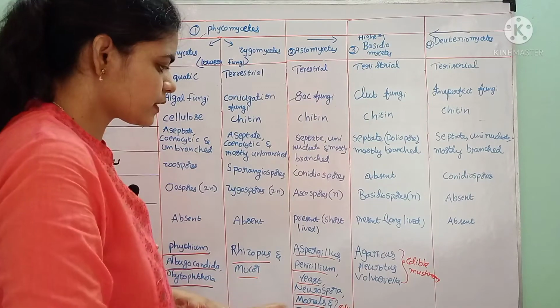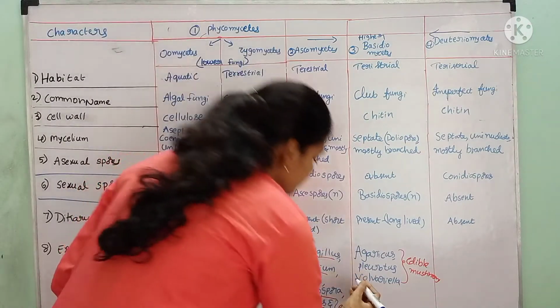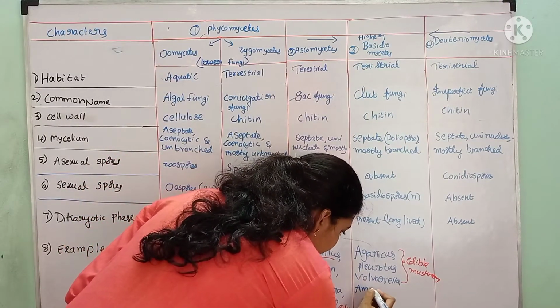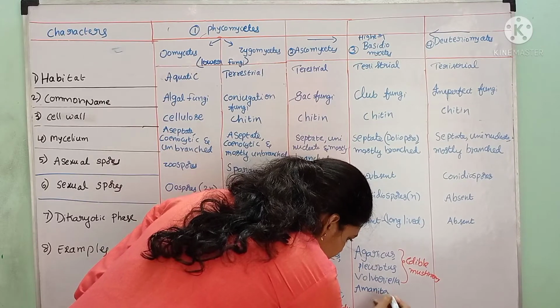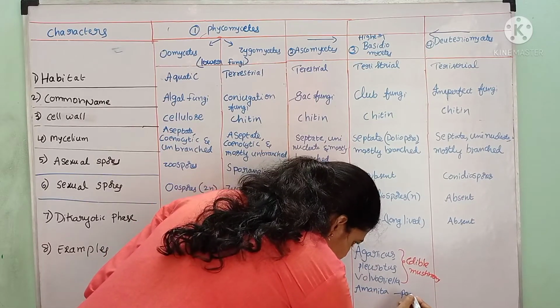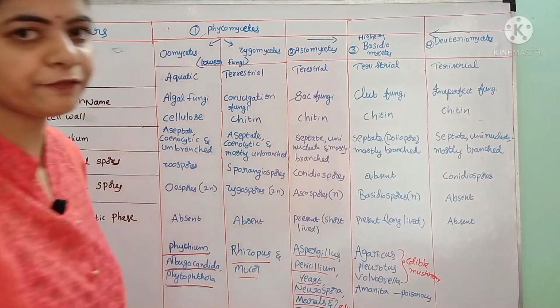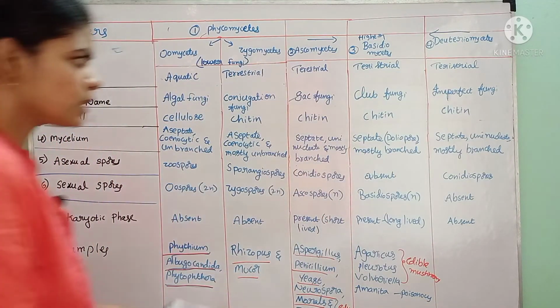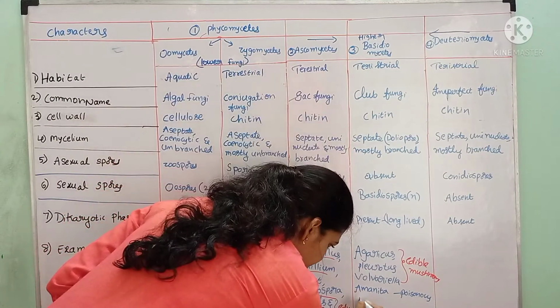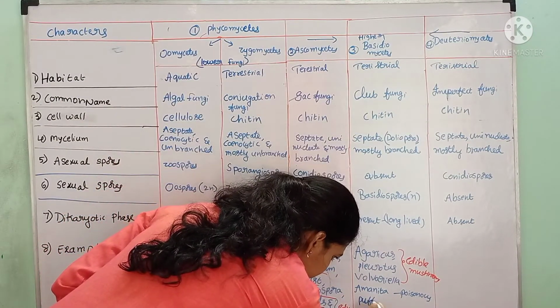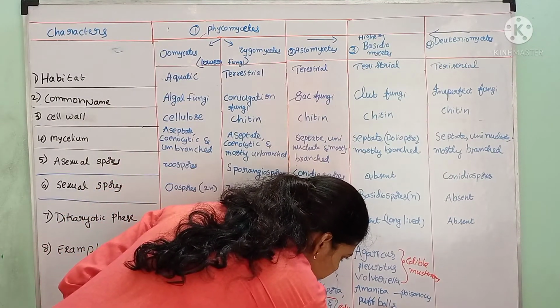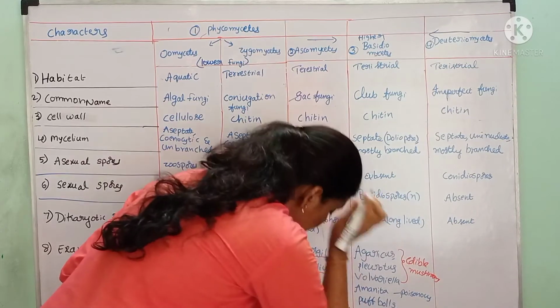We have some poisonous mushrooms like Amanita phalloides. These are poisonous. We can also write bracket fungi and puffballs as examples of Basidiomycetes.